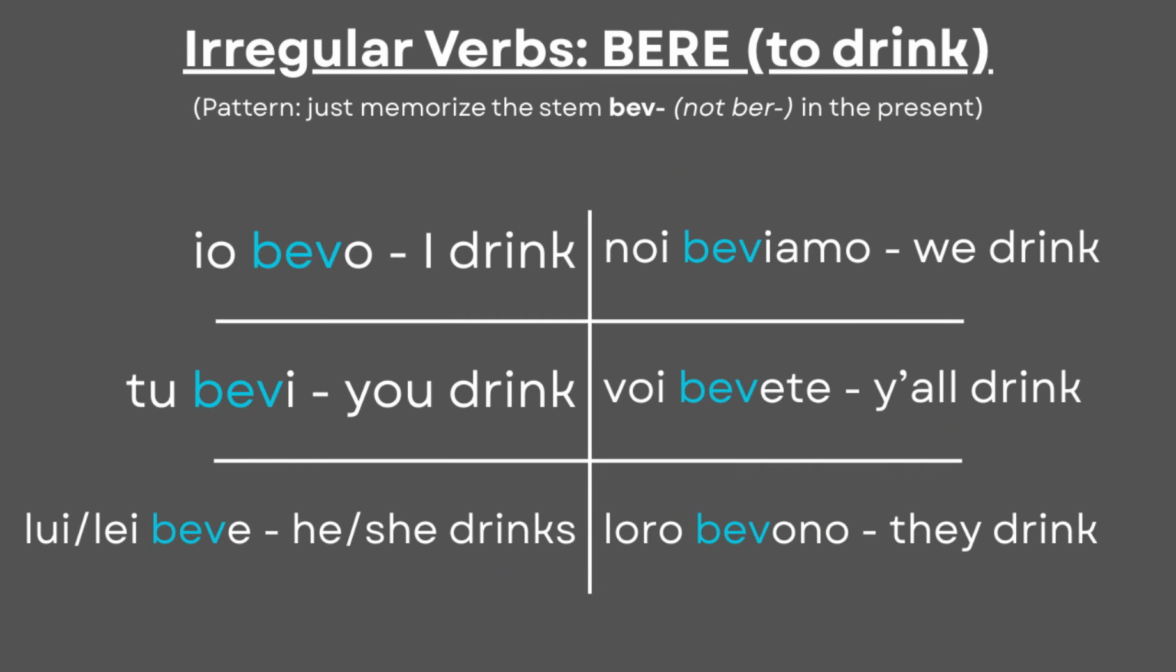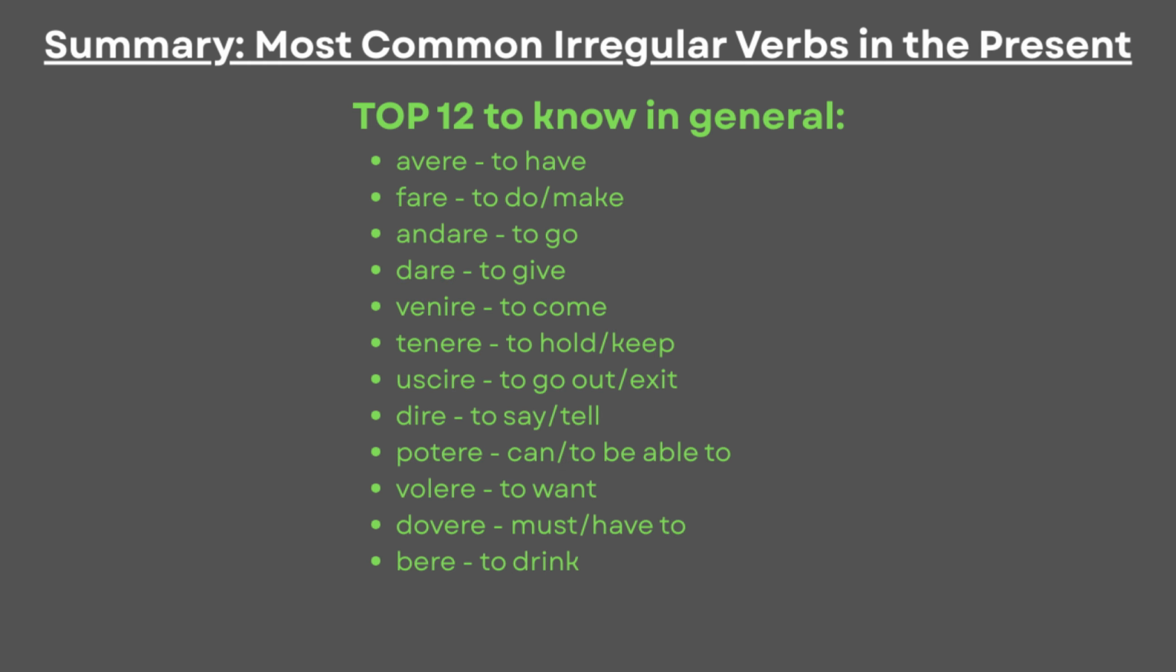In conclusion, these are the general patterns for irregular present verb conjugation in Italian. After learning the most common verbs, you will be able to handle 90% of everyday Italian speech. As I said in the beginning, knowing all irregular verbs is not necessary because you will not use them all, so instead, focus on the commonly used ones.